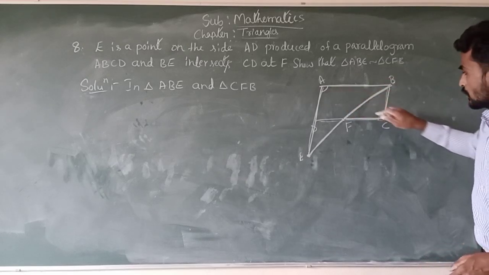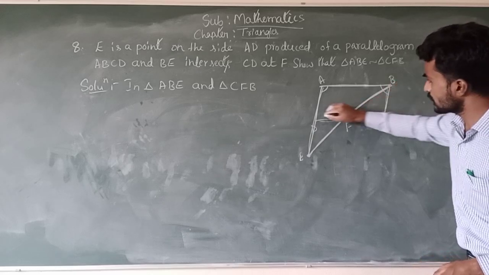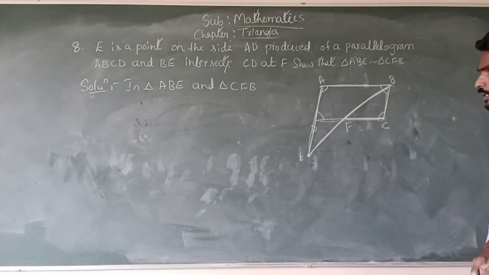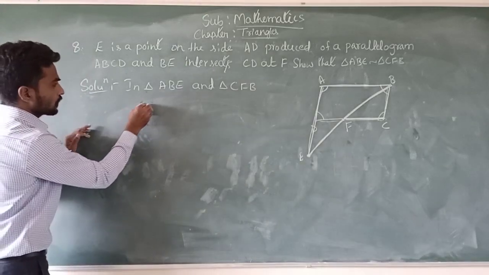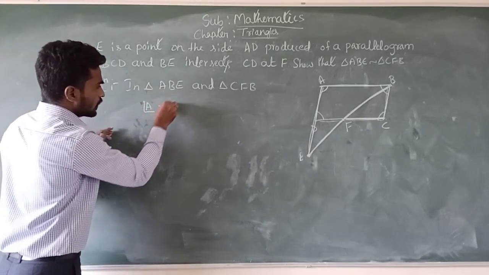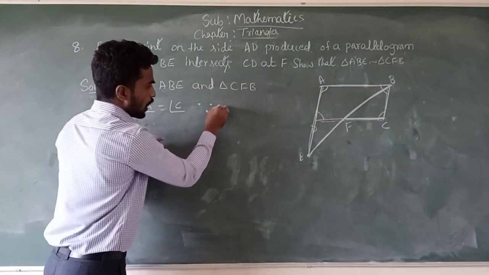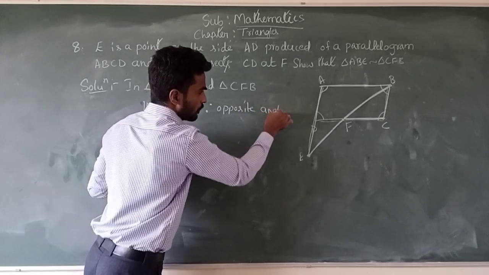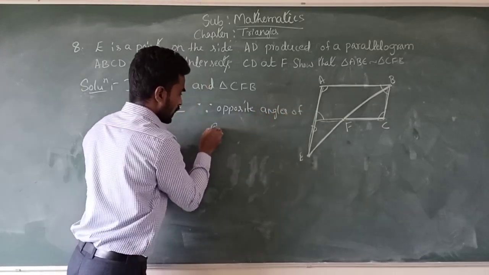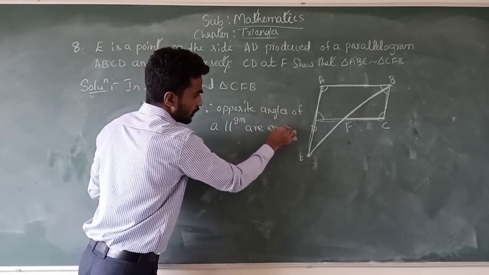This angle A is equal to this angle C, and also angle B is equal to angle D. By using that property, we can write that angle A is equal to angle C, because opposite angles of a parallelogram are equal.